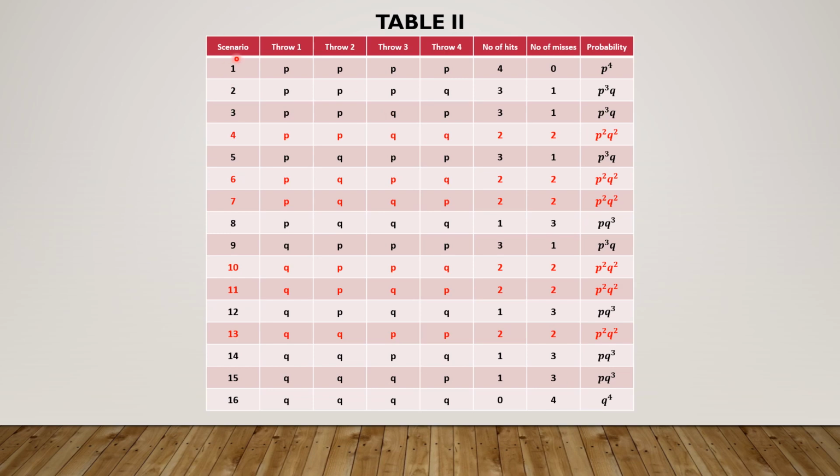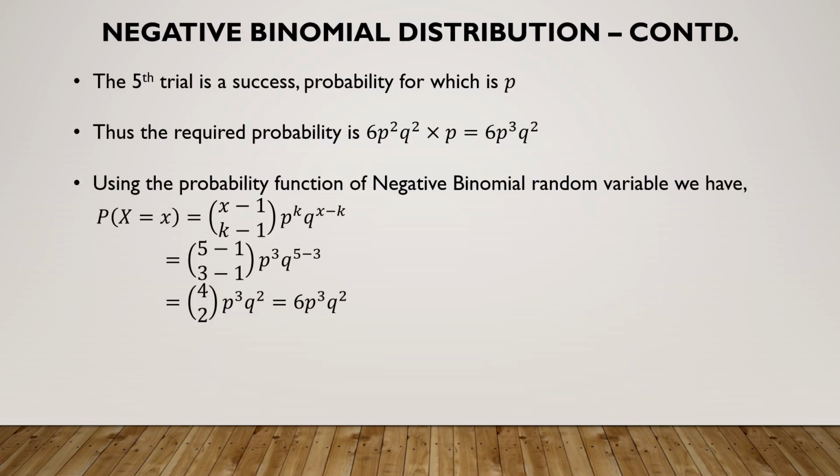We have 4 trials, each trial having 2 outcomes, therefore 2 power 4 cases, that is 16 cases. The cases have been enumerated here. What are we looking for? 2 successes and 2 failures. That is, we are looking for p square q square cases, which is 6 in number, and that 6 is nothing but 4c2. This value 6p square q square.